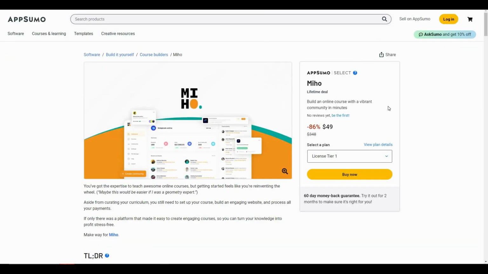So this was everything about Miho. I think this is an excellent tool for all those course creators. Nowadays, everyone is creating their own courses, and this is actually great because newcomers have way more opportunities to learn about different topics in a more detailed manner. And if you are one of those course creators, Miho is going to be an amazing tool for you.